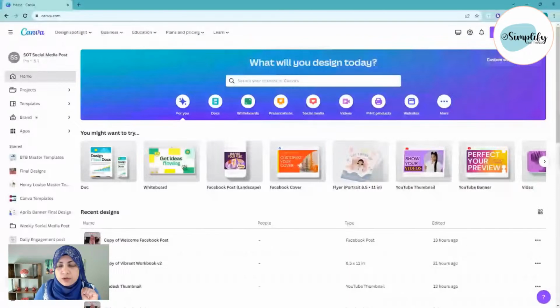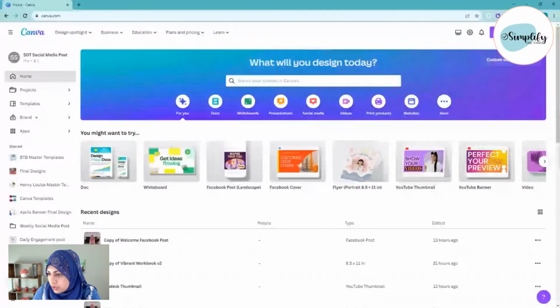If you don't have a Canva account, you can start by using your email. Just create an account. To get started with Canva, it's free, and there's a lot you can do just with the free version. If you want to use some of their pro features, you'll have to get the pro subscription. They give you a little crown next to certain things. For example, there's a little crown next to brand on the left here. If I want to import my brand kits in here, that's a pro feature and I have to upgrade. But if that's not a need that you have, then you can just use the free version.